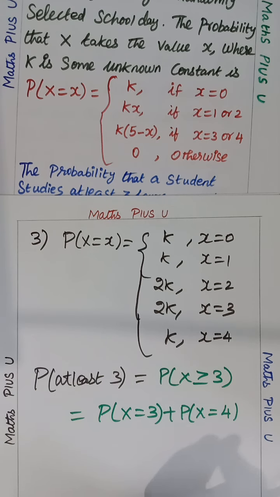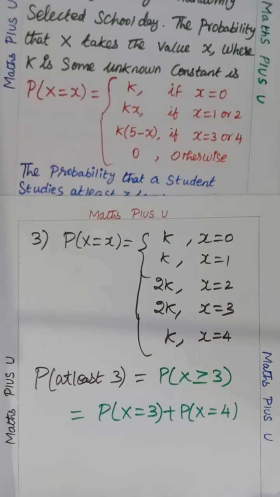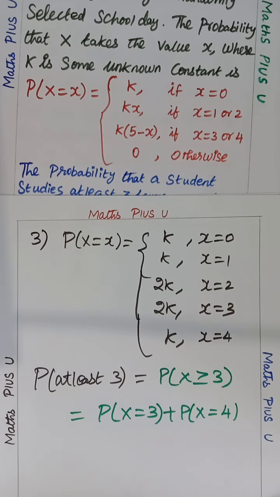Like you ask your mother for at least 100 rupees pocket money, and she says, no, I have only 200 rupees. Can you take the 200 rupees? You will say no, give me only 100 rupees, I will take care. Definitely. At least 100 means 100 or more. If you are given 200, super. 500, super. Like that you will accept. Same way, at least 3 means 3 or more than that.